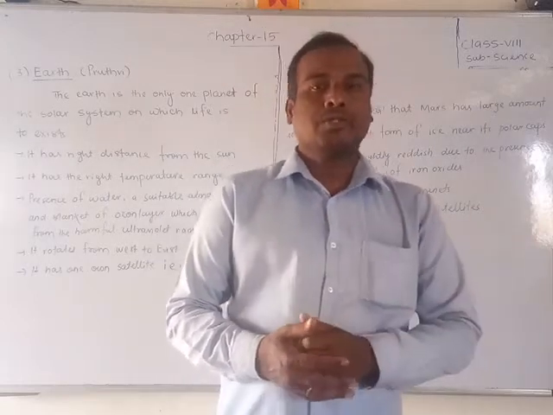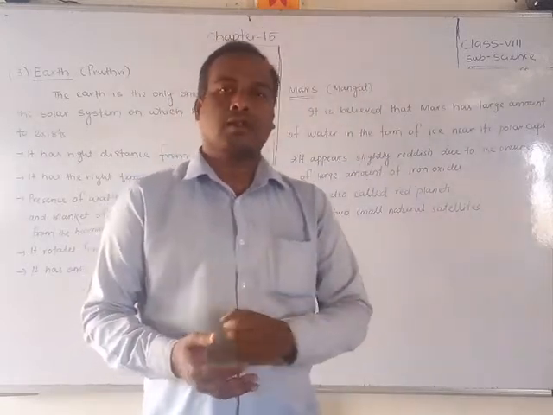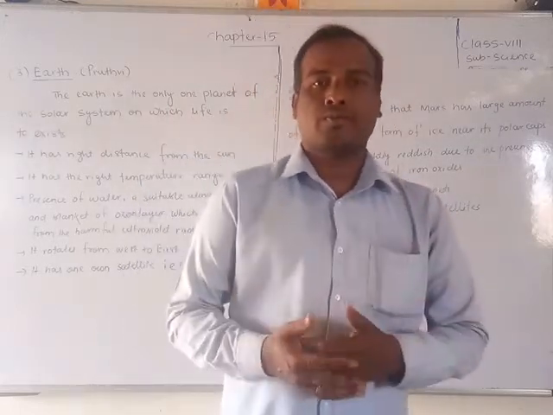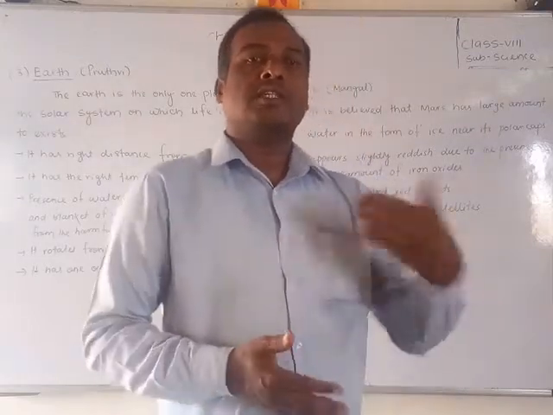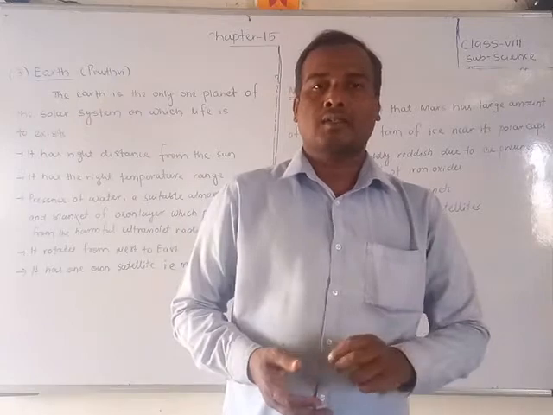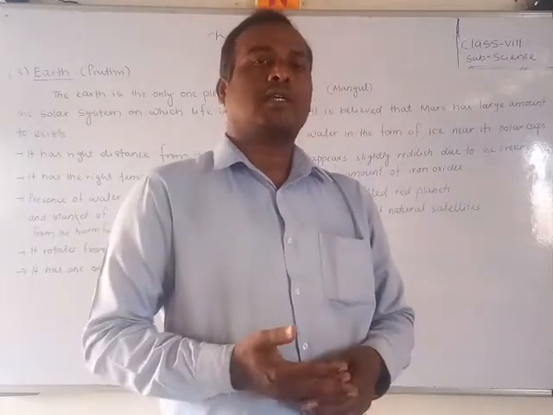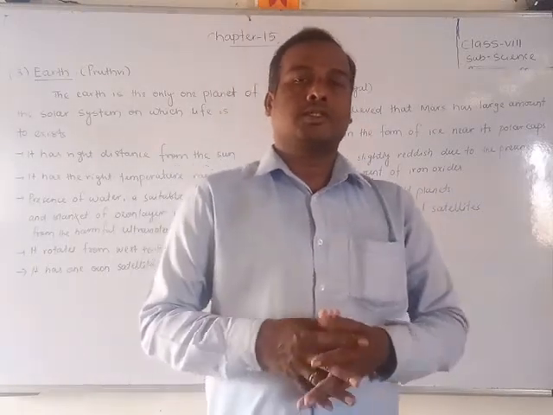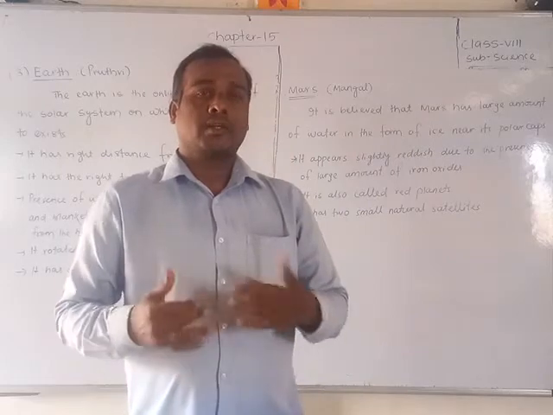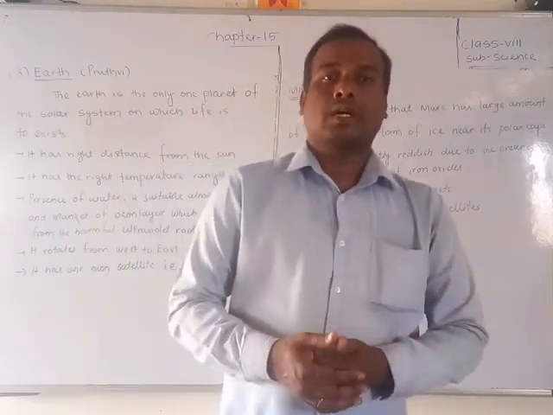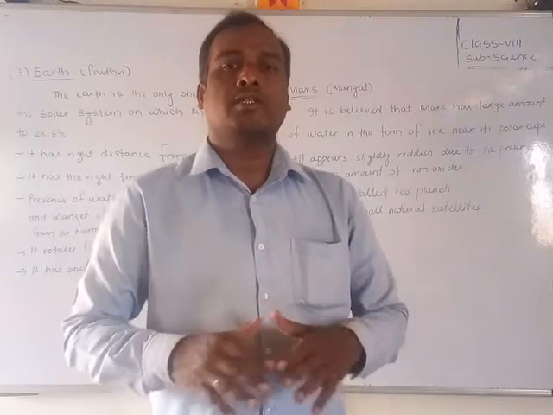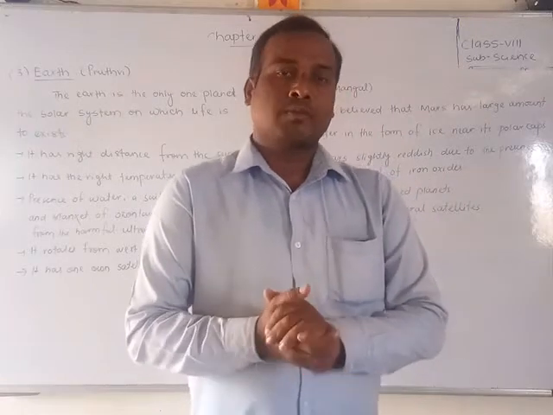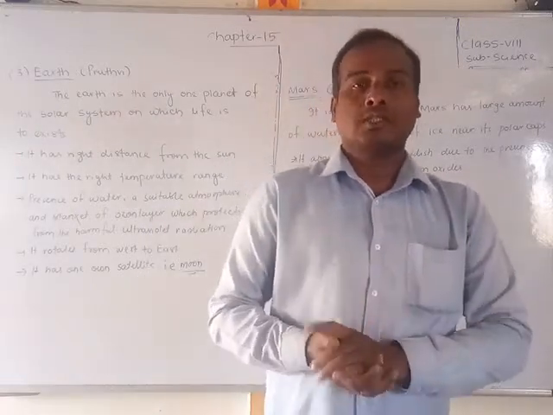Students, today we are going to continue our 15th chapter, that is the night sky. In the previous video we already discussed planets, and there are two types of planets: inner planets and outer planets. Inner planets are Mercury, Venus, Earth and Mars, and outer planets are Jupiter, Saturn, Uranus and Neptune. These are the 8 planets, divided into two types according to their distance and some characteristics: inner planets and outer planets. But today we are going to discuss the inner 4 planets in this video.